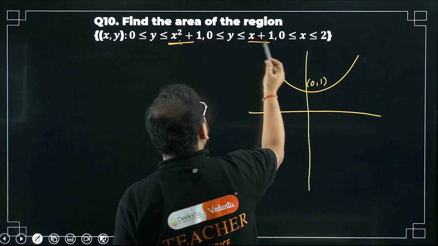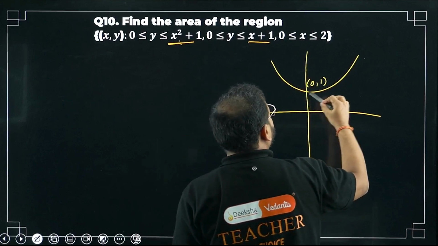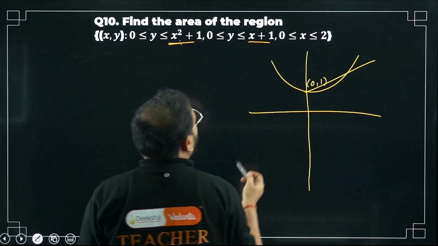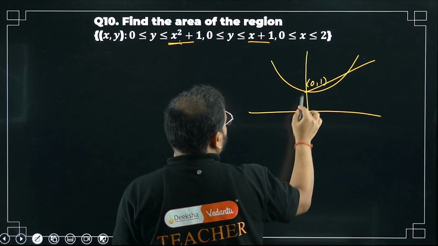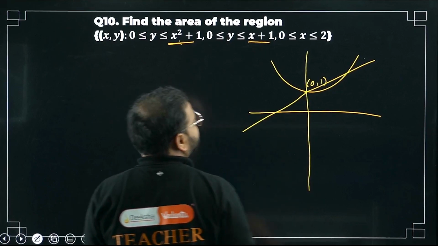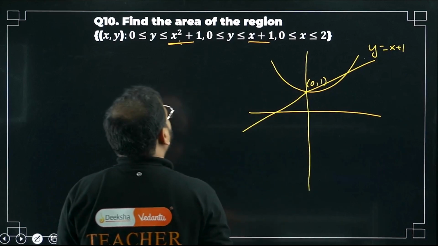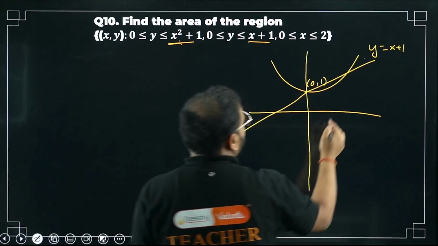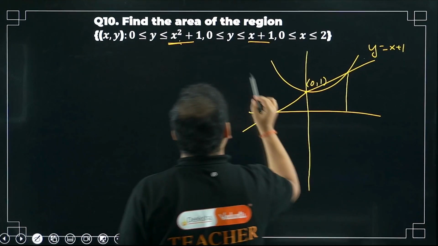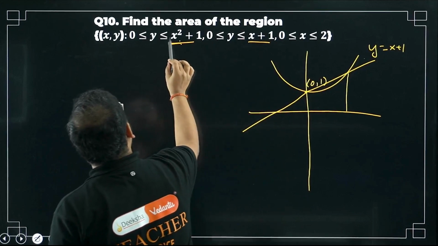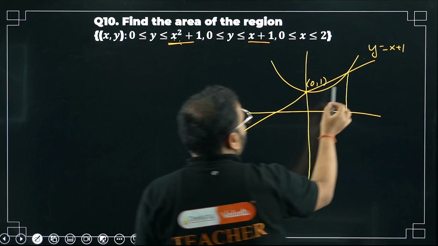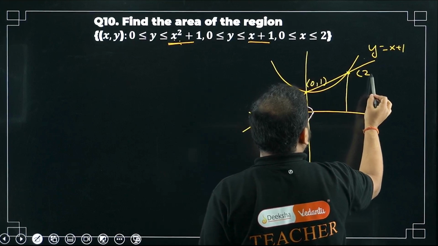What is this? When x is 0, y is 1, na? So over here, something like this. Please check. When y is 0, x is minus 1, right? This is the curve y equals x plus 1. If you make them equal to each other, what is that, bacha? I think 1 only. Put x as 1: 1 plus 1 is 2. And if you put x as 1, again 1 square plus 1 is 2. This point is 1, 2, right?